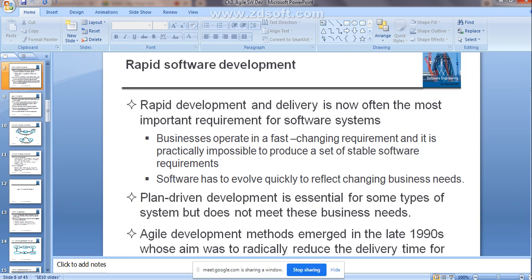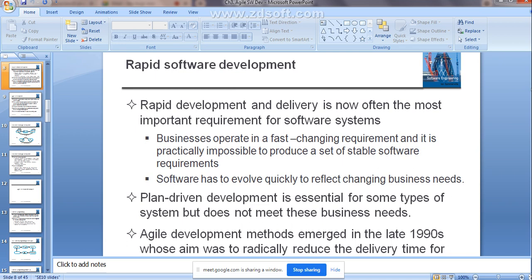There are 2 kinds of software development, right. First one is plan driven and second one is agile development. How exactly are these going to differ, right? How the phases are going to differ within these 2 software development techniques is what we are going to study from now onwards. So start with the next slide, that is rapid software development.